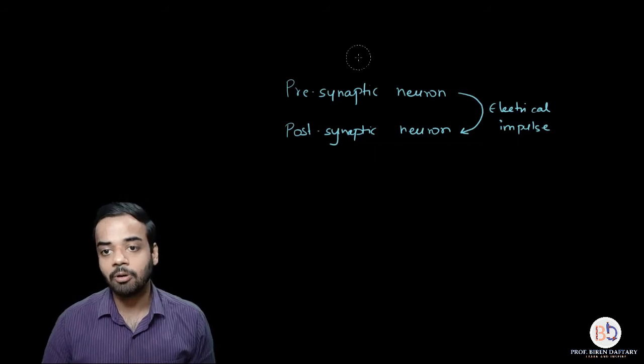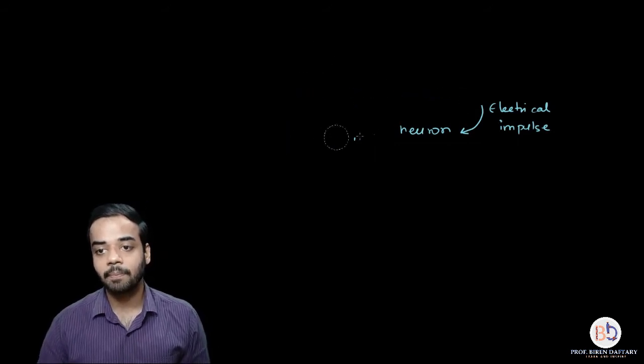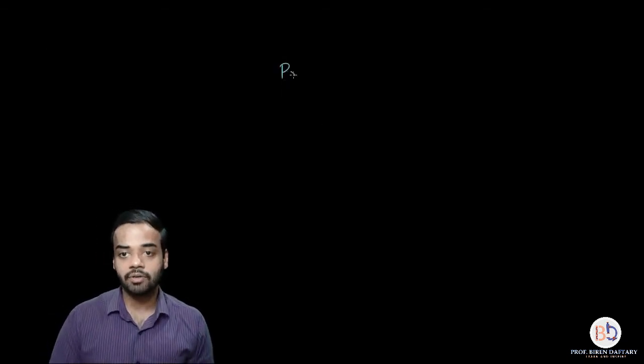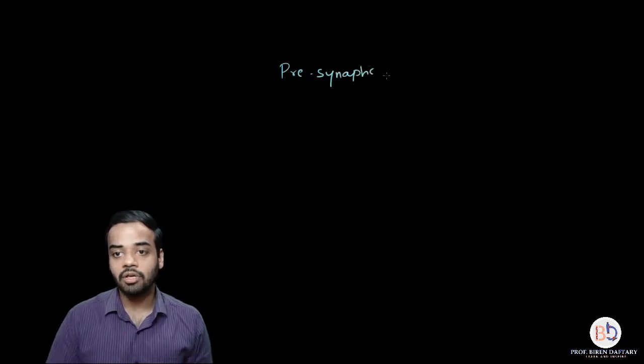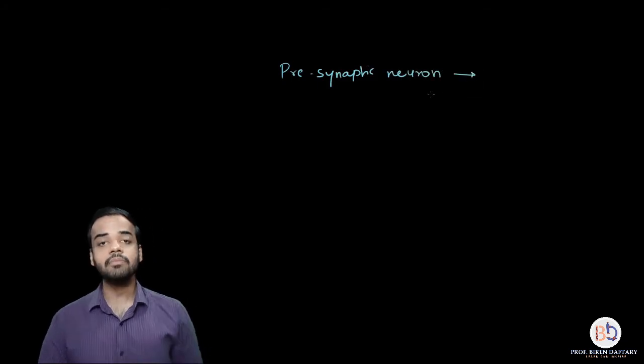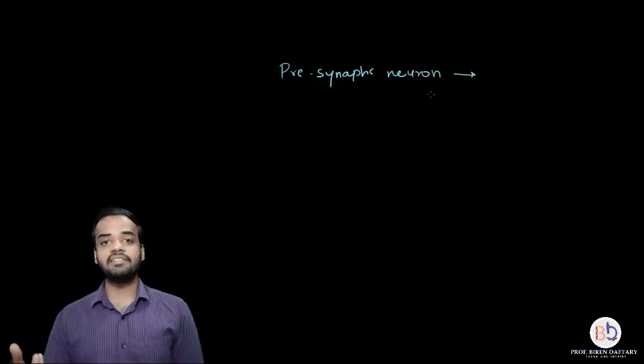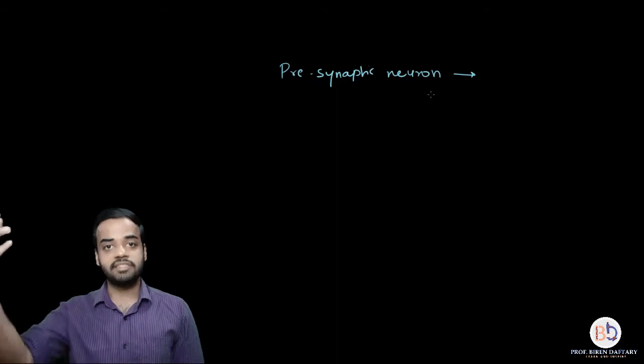Now when we talk about synapse in general, the presynaptic neuron, let us write that down. Presynaptic neuron. Now which part of the presynaptic neuron is important? See, the presynaptic neuron also receives the impulse.